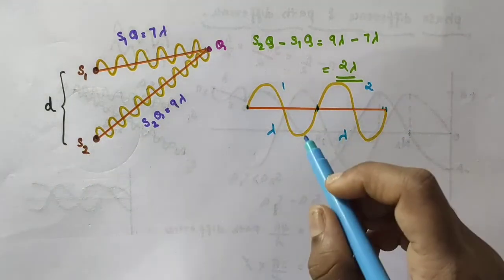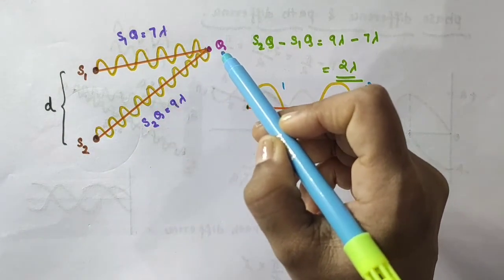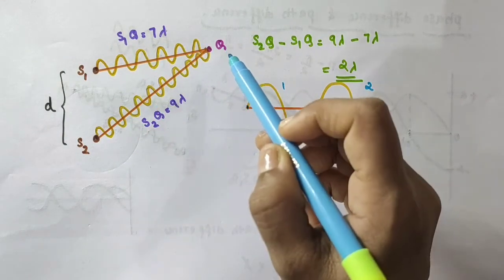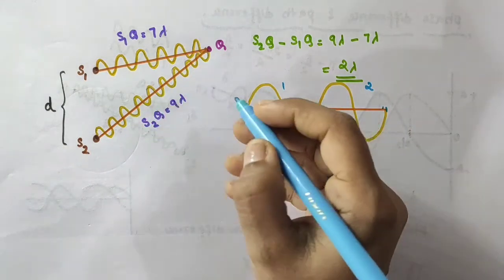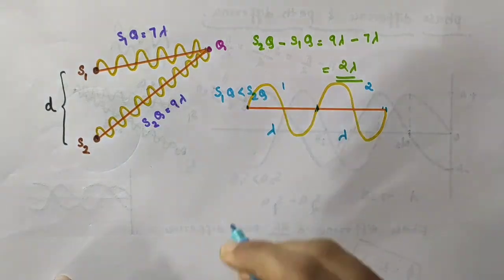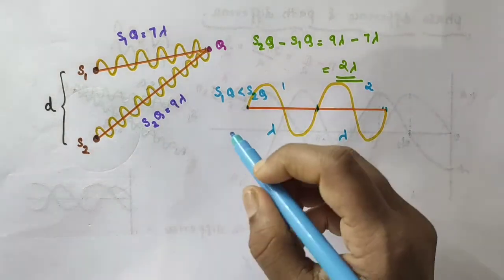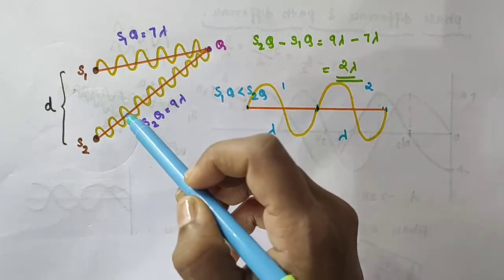That is, the waves from S1 will arrive at Q exactly 2 cycles earlier than the waves from S2, because S1Q is less than S2Q. So waves from S1 will reach here before the wave from S2.